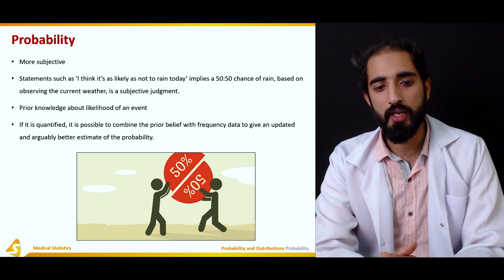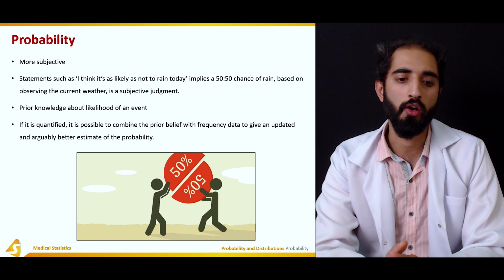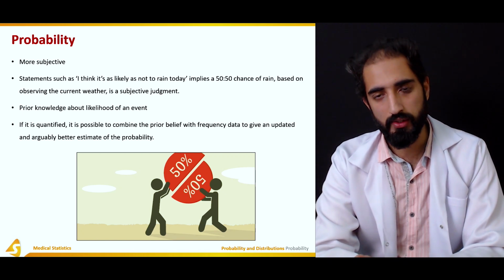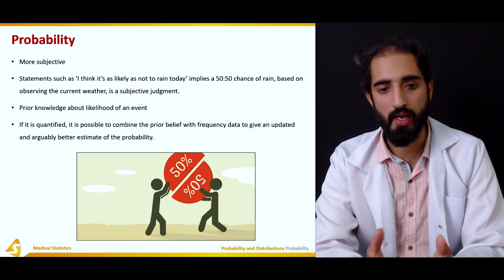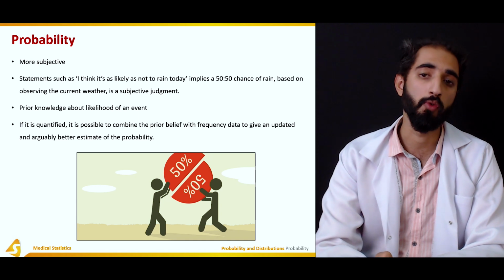If it is quantified, it is possible to combine the prior belief with frequency data to give an updated and arguably better estimate of the probability. The frequency data, as we did in the previous one, and the prior belief, we can combine both of them. If we can quantify them, it would be better than either alone.